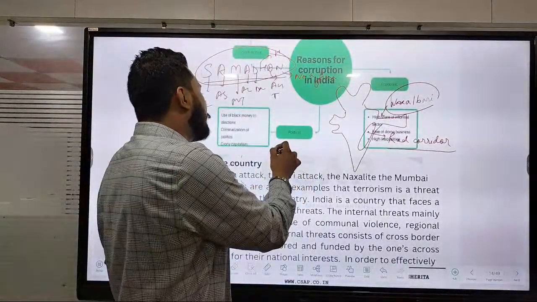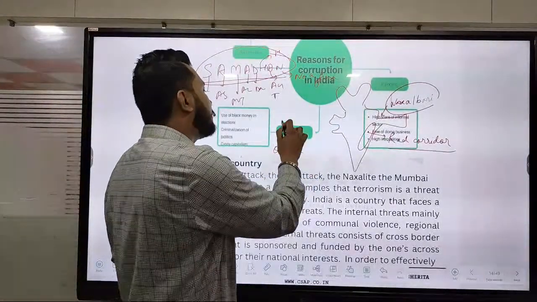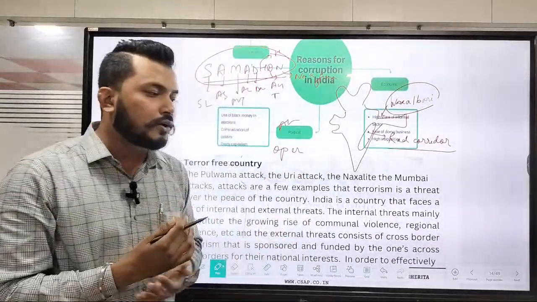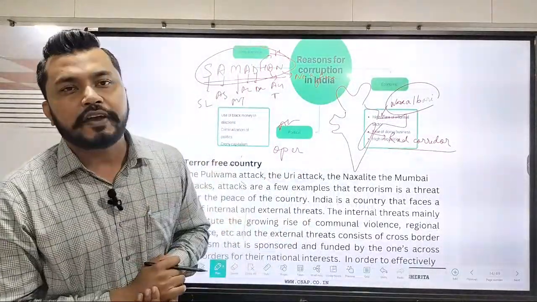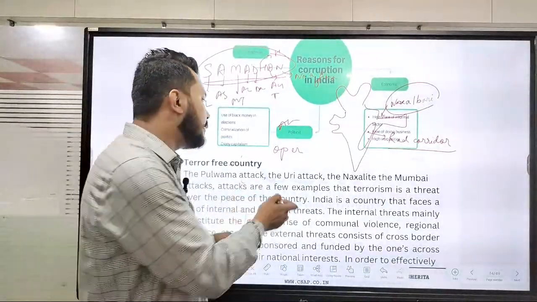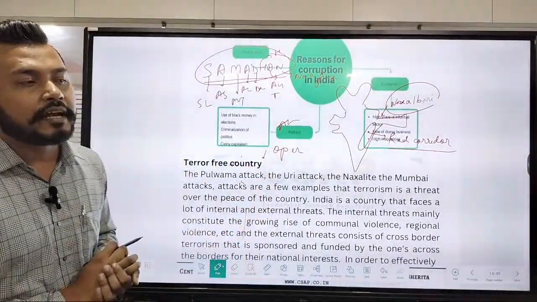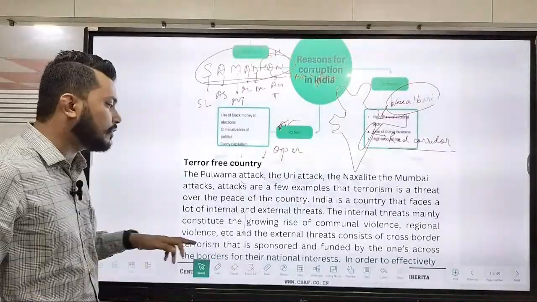Okay, on top of that there are various operations like Operation Green Hunt and Operation All Out, done to tackle these areas of terror. These are the areas where I would directly say that India wants to become a terror-free country, and this is one of the major criteria.